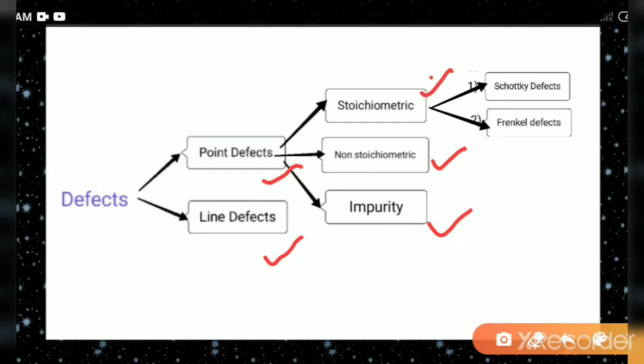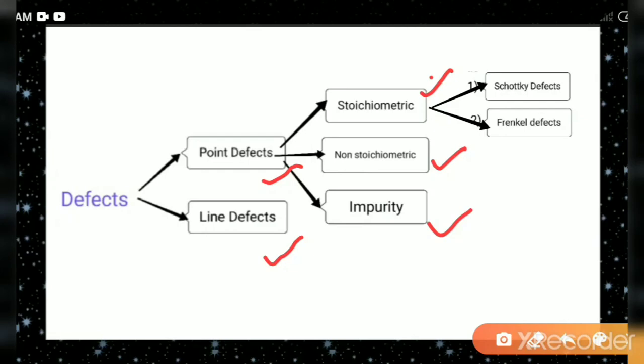Impurity defect, in which we have taken the example of NaCl with strontium chloride, we can find that particles other than its own particles enter into the system. That's why we call it impurity defect.